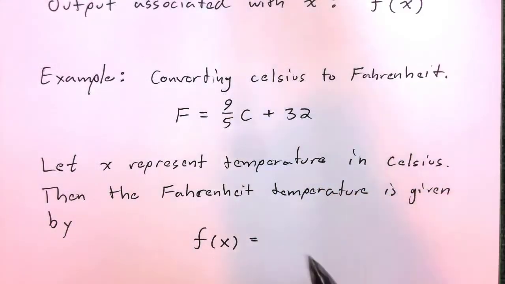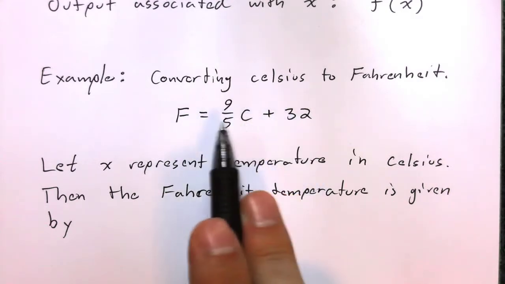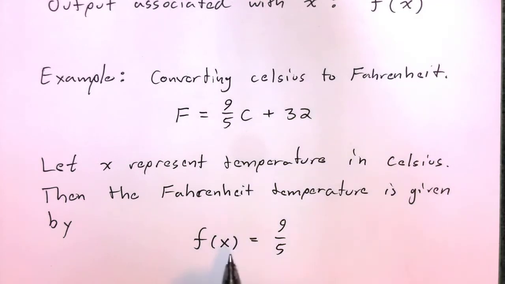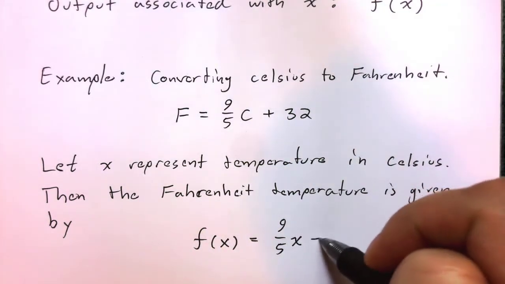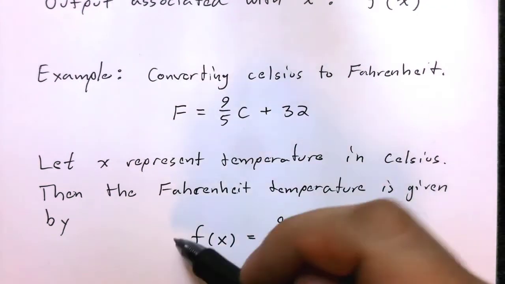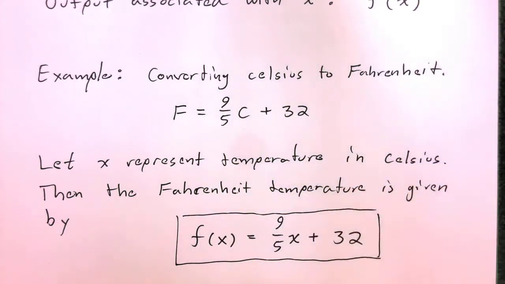And we know that to get Fahrenheit from Celsius, well, it's given by this algebraic relationship here. It's going to be 9/5. Now in this case, my Celsius temperature is x, so I'm going to put the x there. And there we have it. This is the function that transforms Celsius into Fahrenheit.